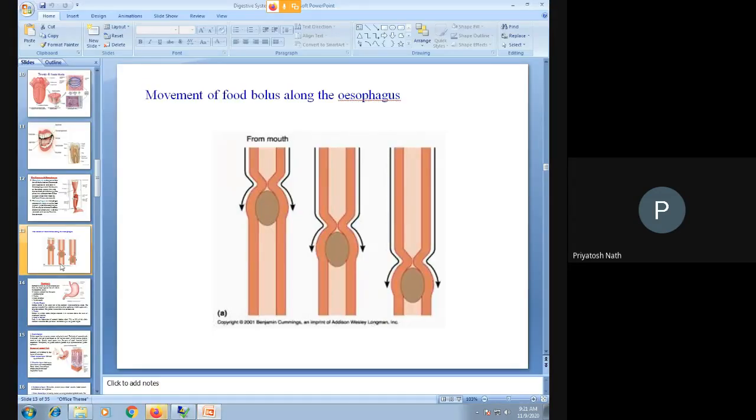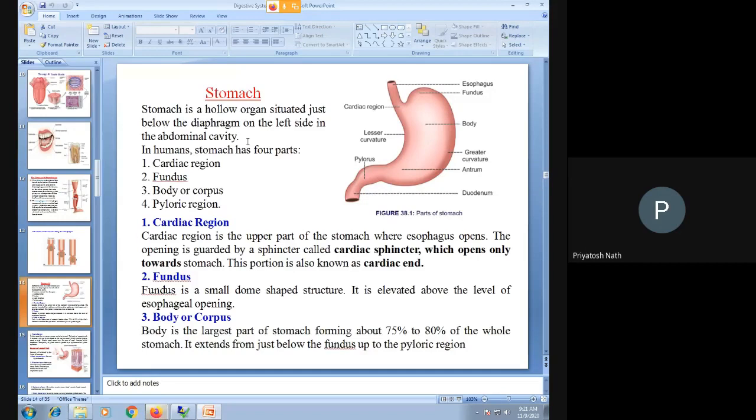Then we finally entered into the stomach. So we discussed the various parts of the stomach, starting from the cardiac region, fundus, body or corpus, and then the pyloric region. We came to know that there are sphincters present between the esophagus and the stomach, that is the cardiac sphincter, and at the lower end another sphincter called the pyloric sphincter. This sphincter allows for the movement of the food in and out of the stomach.